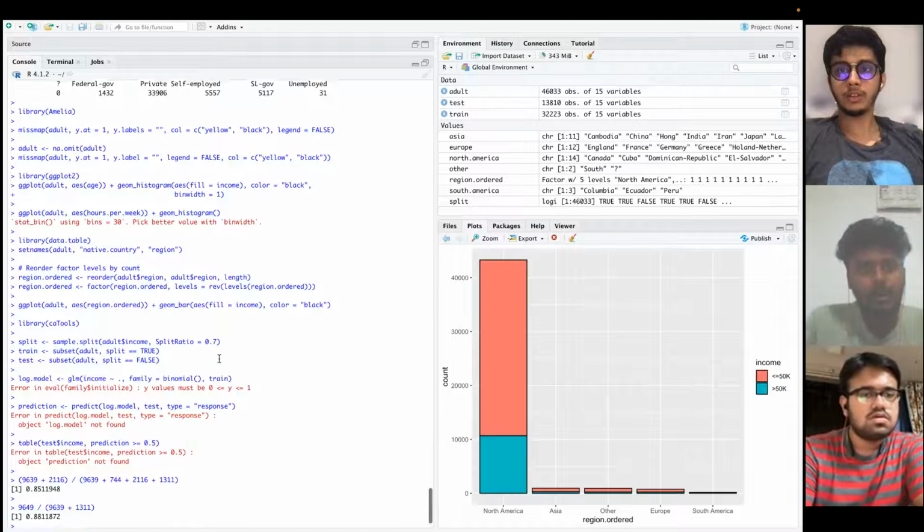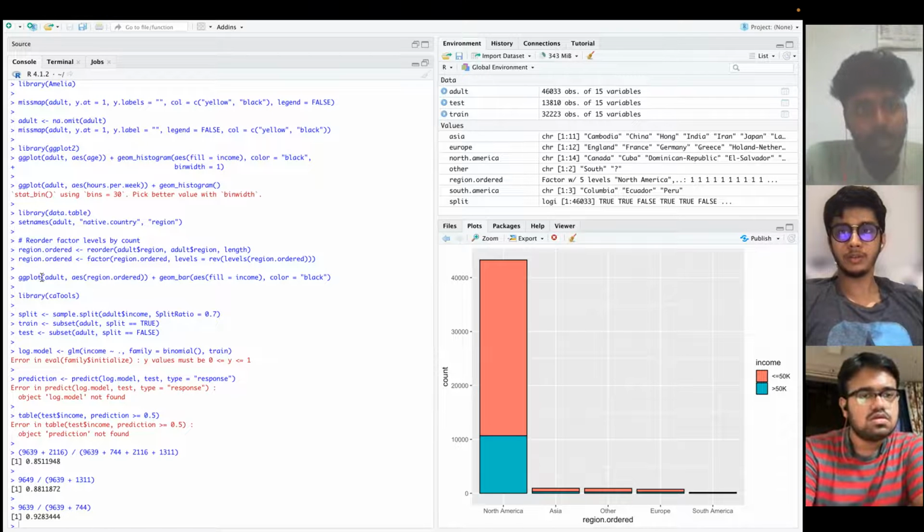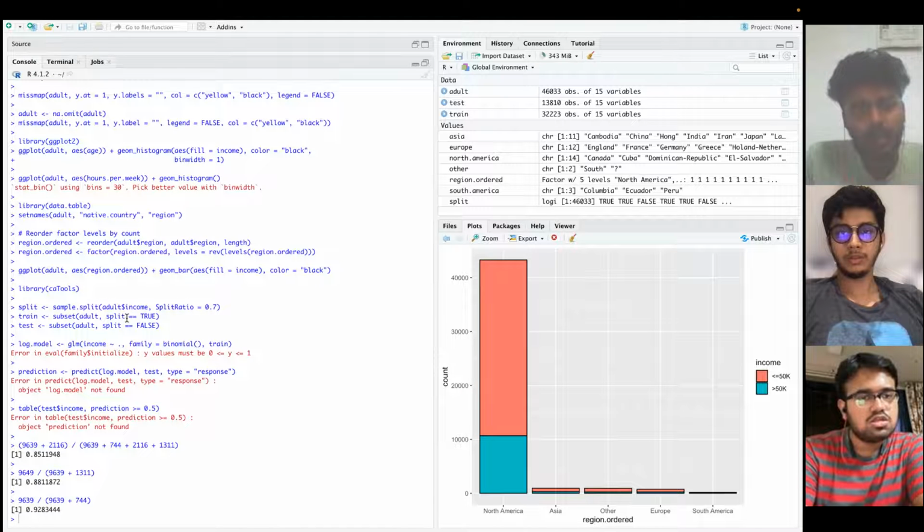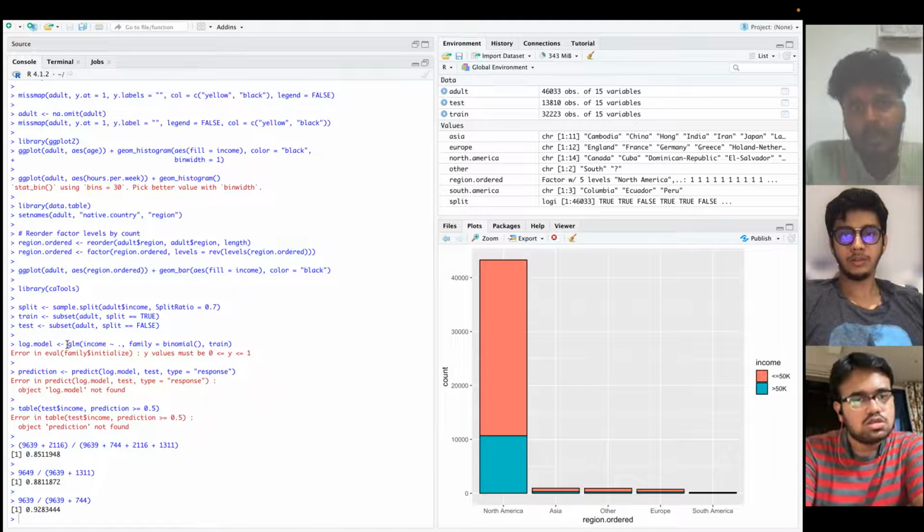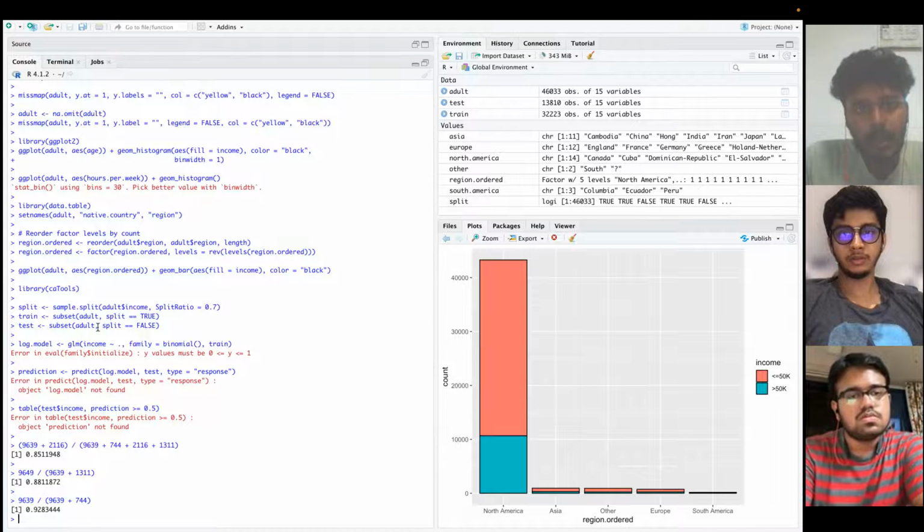So now we are training the model using the library called caTools. We split using a split ratio, we train the model, and we test the model. After that, we build the model using GLM, which means generalized linear model. We use income as the response, which means we want to model using every available feature. It's because we are predicting binary outcomes, below and above 50K.